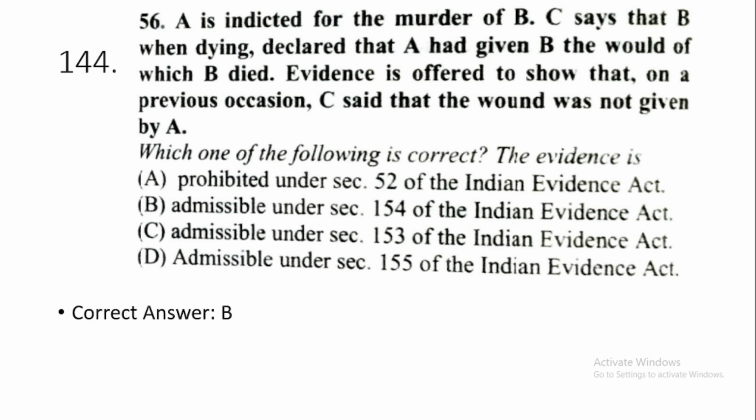144. A is indicted for the murder of B. C says that B, when dying, declared that A had given B the wound of which B died. Evidence is offered to show that on a previous occasion C said that the wound was not given by A. The correct option is option B, admissible under section 154 of the Indian Evidence Act.